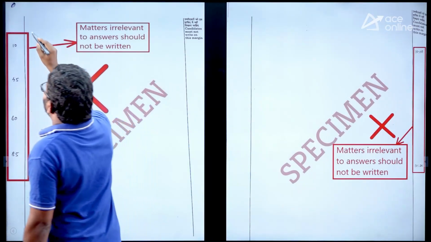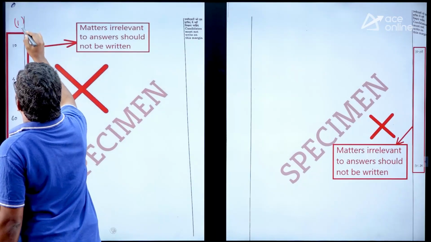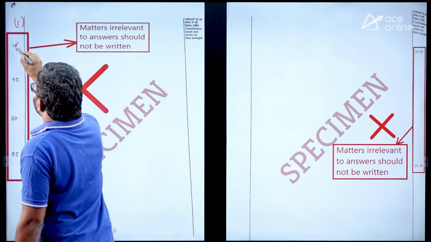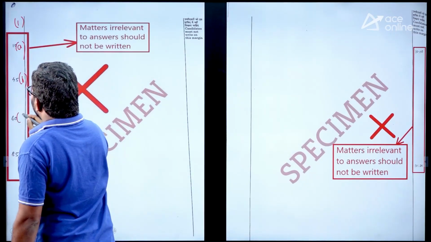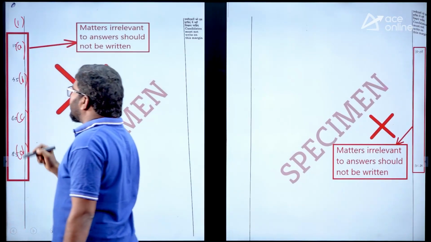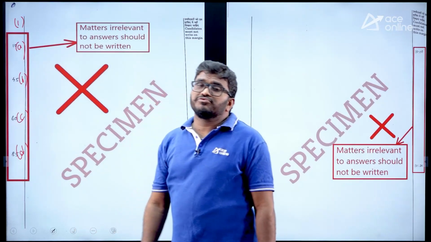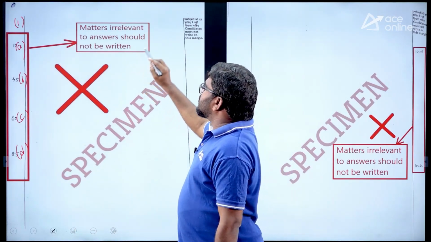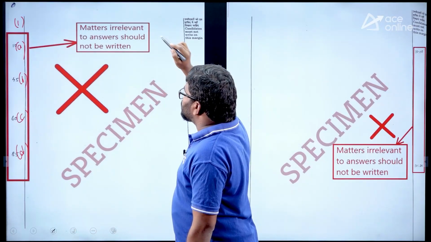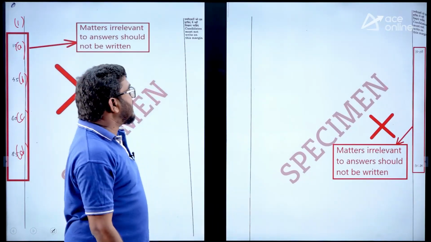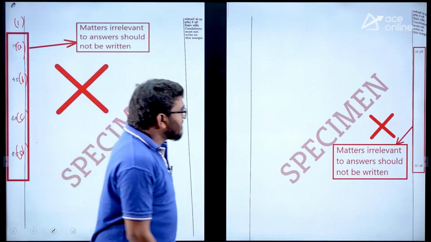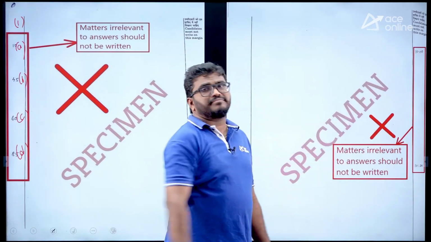Let us say question number 1 has four sub-questions, A, B, C, D. Don't write some other question numbers here, or you will lose your marks. So you should be careful. Matters irrelevant to the answer should not be written here.